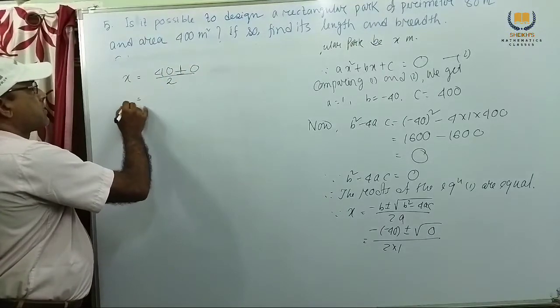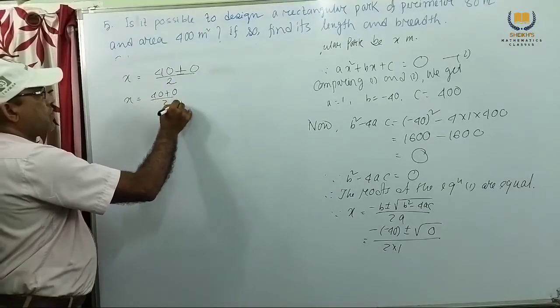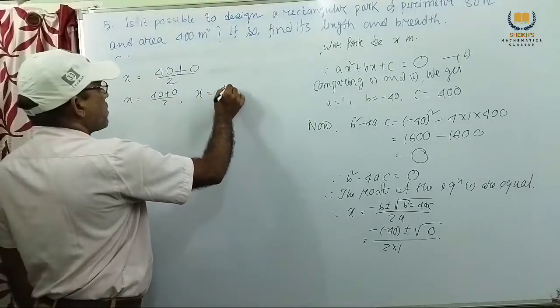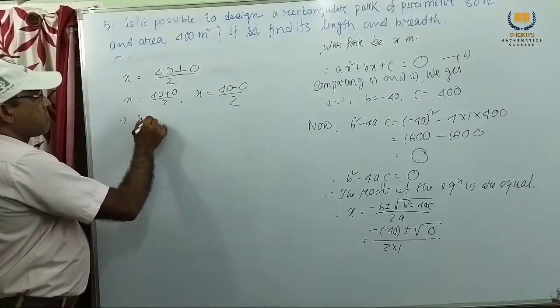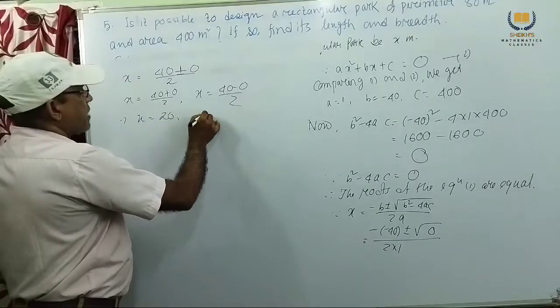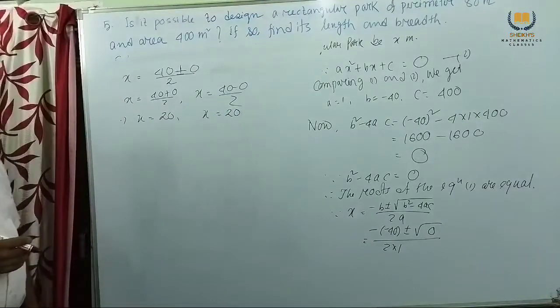So x equal to 40 plus 0 by 2, x equal to 40 minus 0 by 2, and x equal to 20, x equal to 20. So the roots are equal.